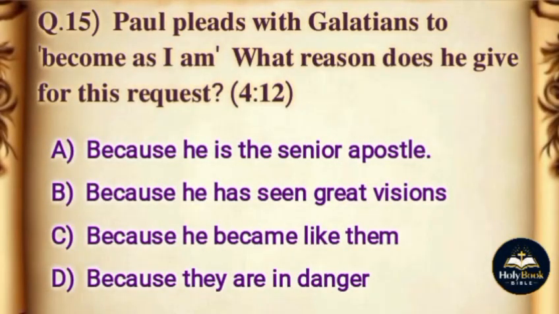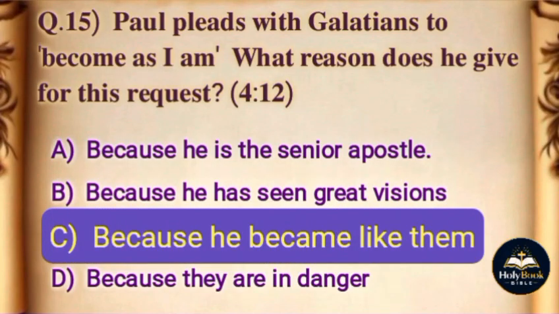Question. Paul pleads with Galatians to become as I am. What reason does he give for this request? Options. A. Because he is the senior apostle. B. Because he has seen great visions. C. Because he became like them. D. Because they are in danger. The correct answer is option C, because he became like them.